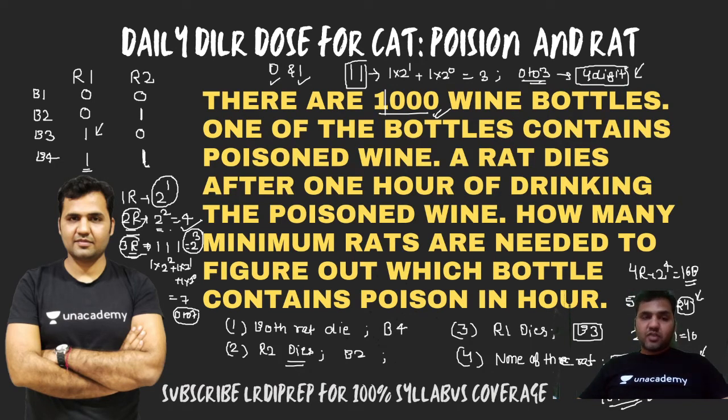This is based on a very beautiful concept. I hope you could understand this whole concept. A little bit of knowledge of the binary base system is required. Even if you do not know that concept, I hope this matrix method would have made clear this whole concept, that how you can tell which particular bottle contains the poison, depending upon the number of rats. What is the relationship between the number of bottles and the number of rats?